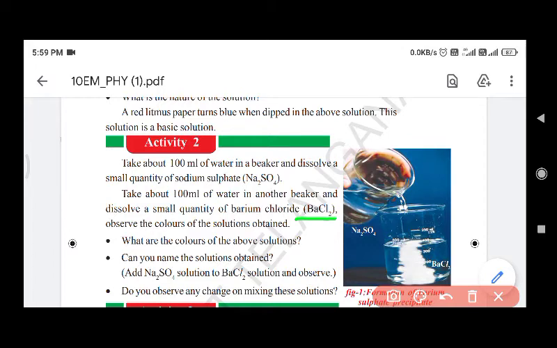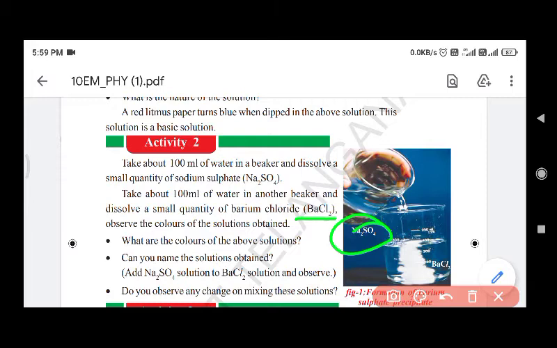What is the formula of barium chloride? BaCl2. So in another beaker we have to prepare barium chloride solution. So two solutions we have to prepare. One is sodium sulfate, another one is barium chloride. We have to observe the color of the two solutions, and also we have to add sodium sulfate to the barium chloride solution. Look at the picture here.